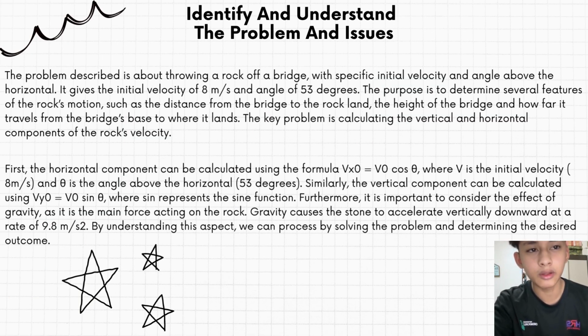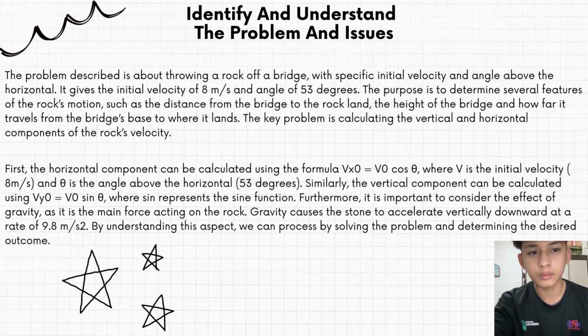So next I will present about identifying and understanding the problem and issues. The problem described is about throwing a rock off a bridge with a specific initial velocity and angle above the horizontal. It gives the initial velocity of 8 meters per second and an angle of 53 degrees. The purpose is to determine several features of the rock's motion, such as the distance from the bridge to where the rock lands, the height of the bridge, and how fast it travels. The key problem is calculating the vertical and horizontal components of the rock's velocity.